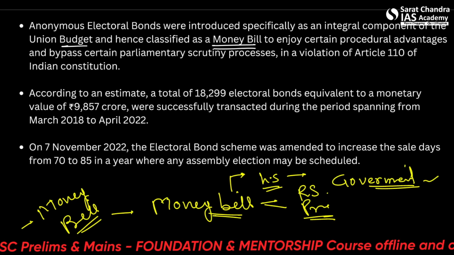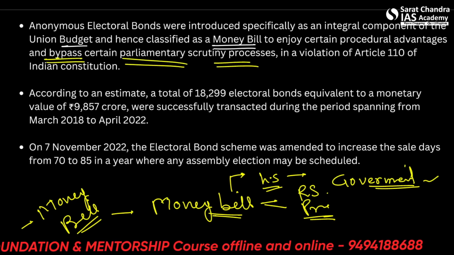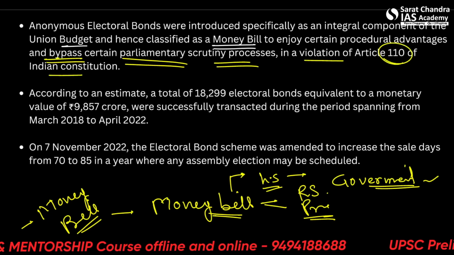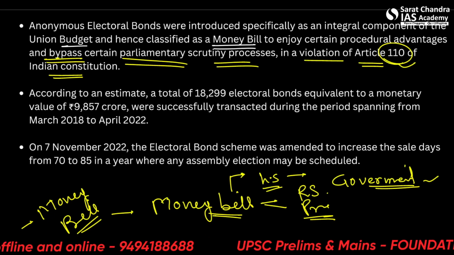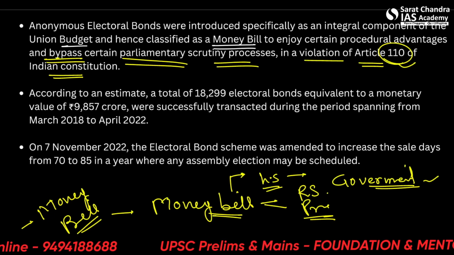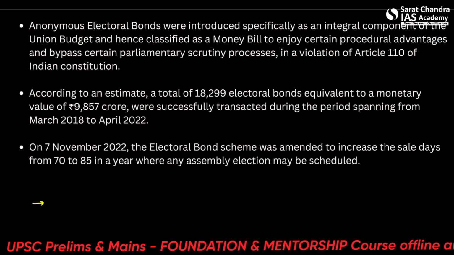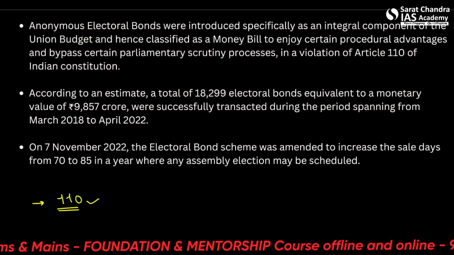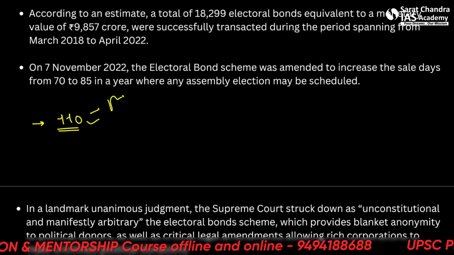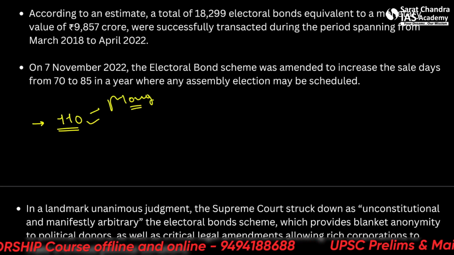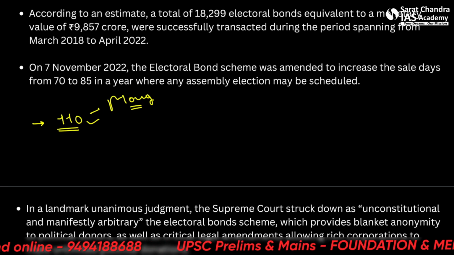To enjoy certain procedural advantage and bypass certain parliamentary scrutiny processes, in violation of Article 110 of the Indian Constitution. So this is a violation of Article 110. Now let's see what Article 110 of the Indian Constitution is. Article 110 deals with the money bill. It defines how a bill can be declared a money bill in India.